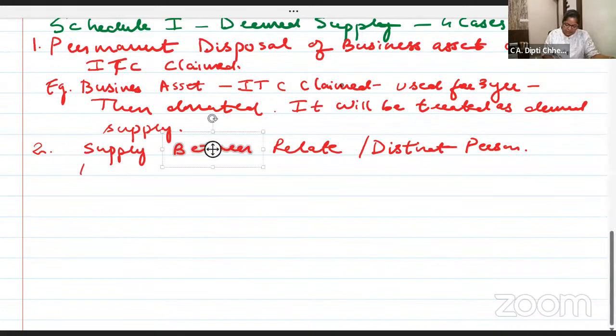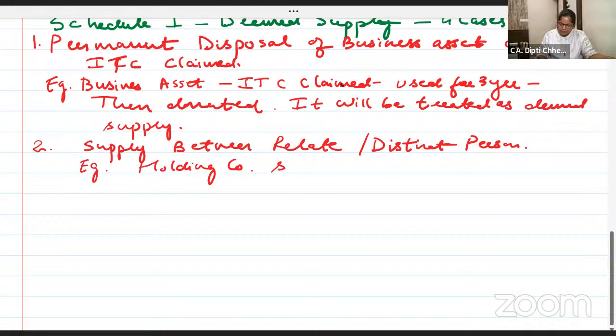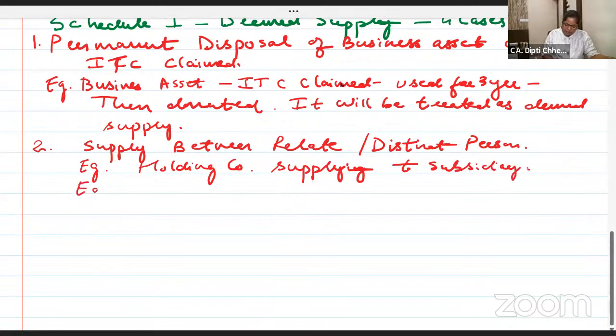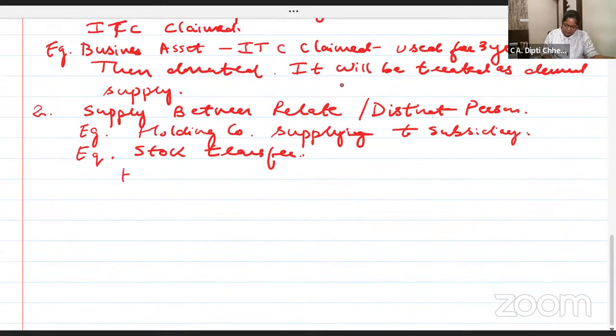For this also you can write the same example. Holding company supplying to subsidiary. And one of the best examples is stock transfer.